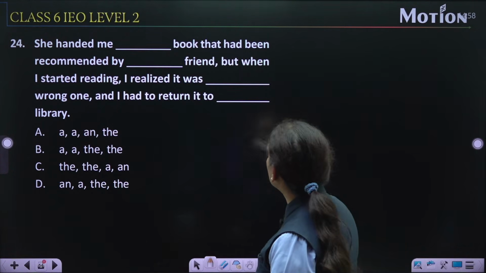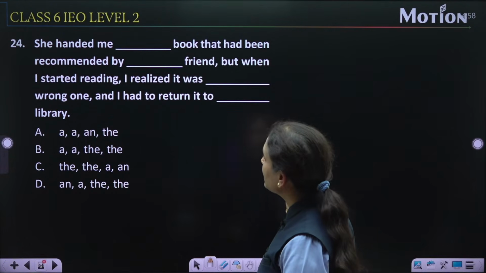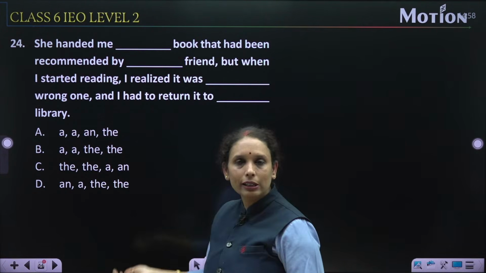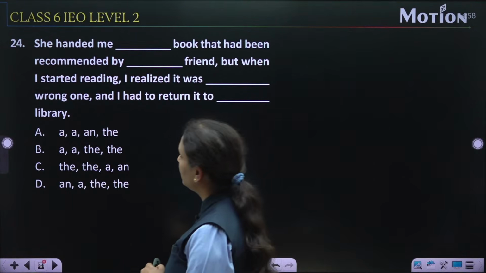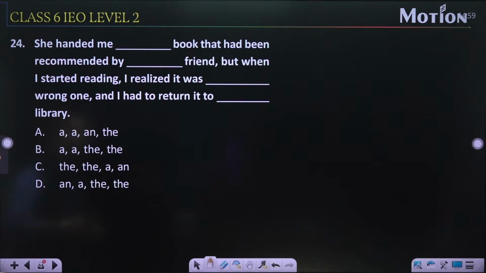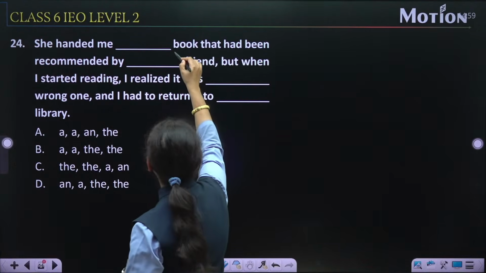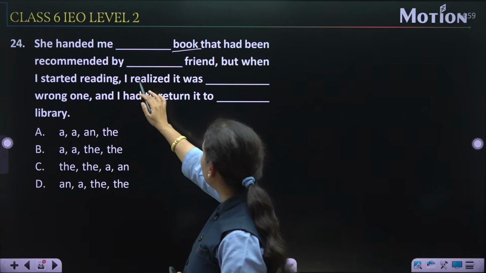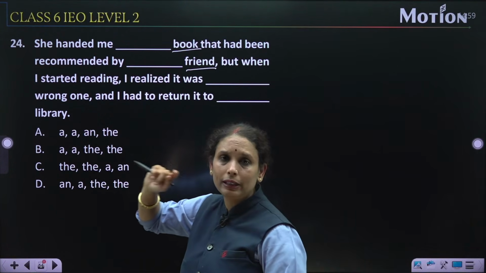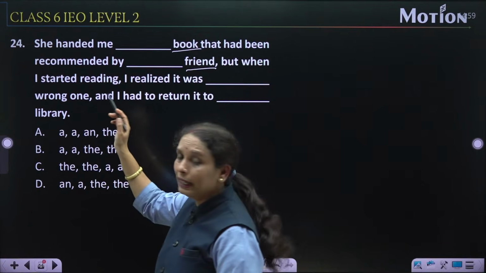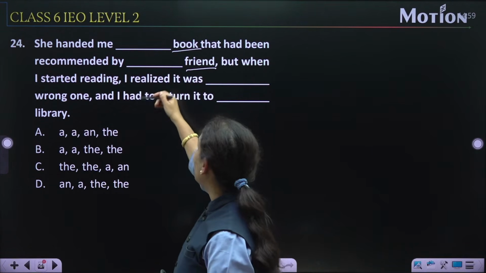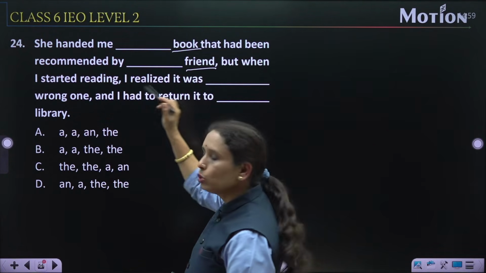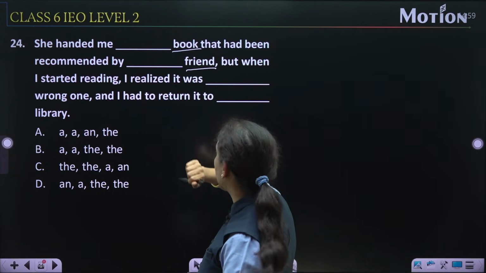She handed me dash book that had been recommended by dash friend, but when I started reading I realized it was dash wrong one and I had to return it to dash library. सो ये हमारे डिटर्मिनर्स में से है, चेक करते हैं हम। She handed me a book, not talking about a specific book, यहाँ पर किसी स्पेसिफिक बुक की बात नहीं हो रही है। That had been recommended by a friend, यहाँ भी अगेन स्पेसिफिक फ्रेंड की बात नहीं हो रही है। But when I started reading, लेकिन जब उस बुक को जिसकी हमने पहले बात की है, I realized it was, तो यहाँ पर स्पेसिफिक बुक की बात हो रही है.